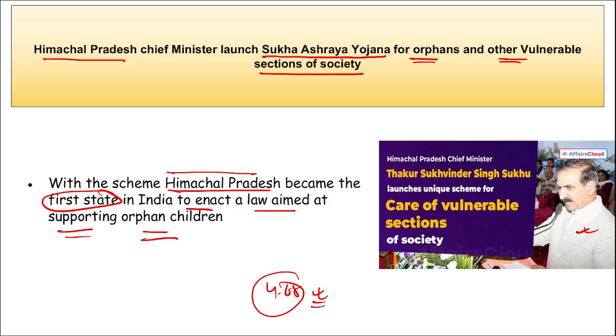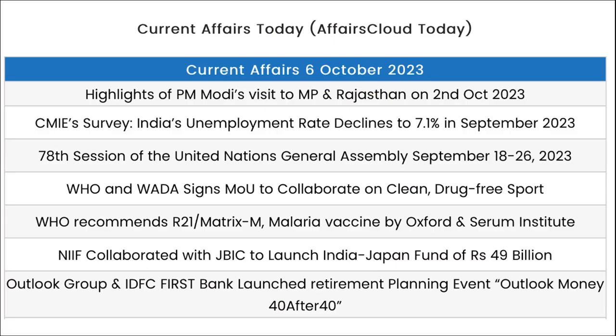Right? So friends, these were your important current affairs for the day. Now let's go for a quick one-liner revision. We saw the highlights of Prime Minister Narendra Modi's visit to MP and Rajasthan on 2nd October. CMIE's survey was done and India's unemployment rate declined to 7.1% in September.